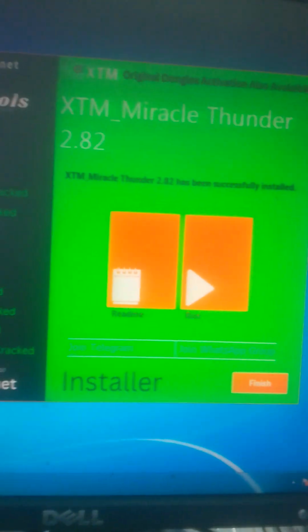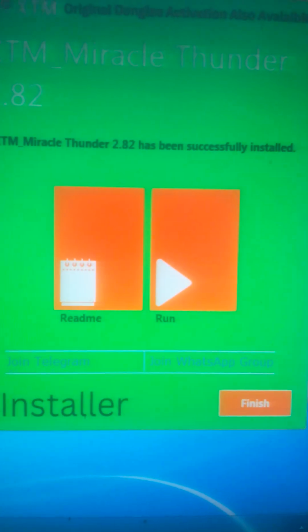Okay, after this is done, it will show something like hidden run. So you go on finish.